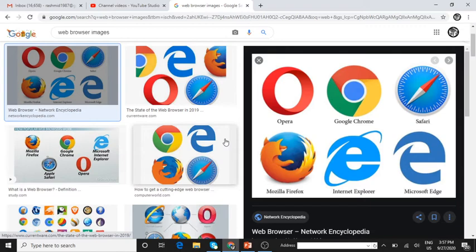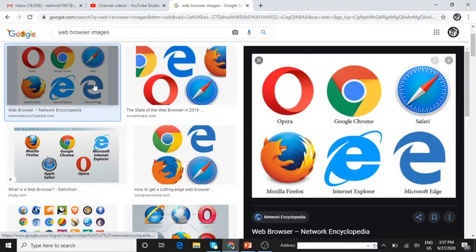Or otherwise, the typed-in web address might be wrong. Whatever you type in the address bar, that address may be wrong. So these are the four reasons wherein your web page or website won't load. Web page might be temporarily not available, internet connection won't be available, or internet connection would be very slow, and otherwise what we have typed in is wrong. The address we have typed is very wrong.